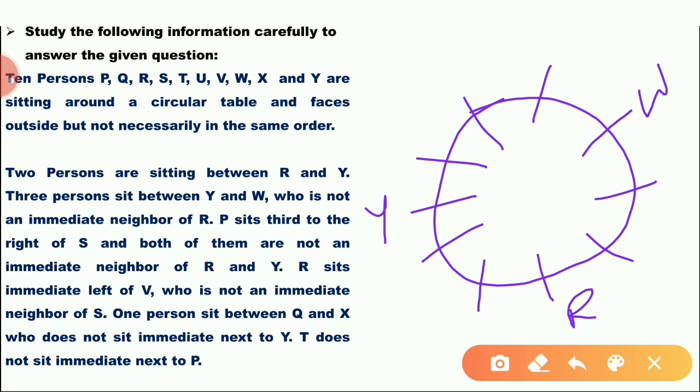Okay. P sits third to the right of S. Both of them are not an immediate neighbor of R and Y. R and Y, it is not P. P. Three possibilities. So if P is there, P sits third to the right of S. S is third to the right of P. 1, 2, 3. S is third to the right of P.